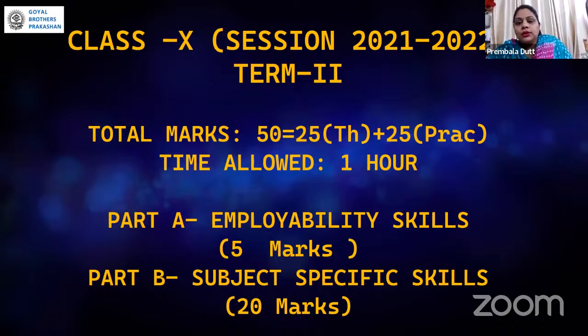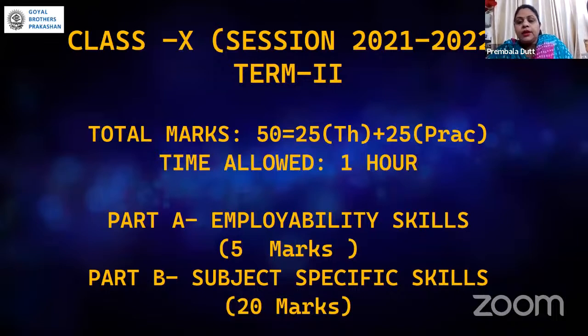Now, as you all know, the entire syllabus has been divided into two parts: the employability skill and the subject specific skill. From the employability skill, the total weightage is only 5 marks, whereas for the subject specific it is 20 marks. The point is which part to prepare first, because in the book part A comes first, with two topics which I'll discuss with you, whereas in part B also there are two units.